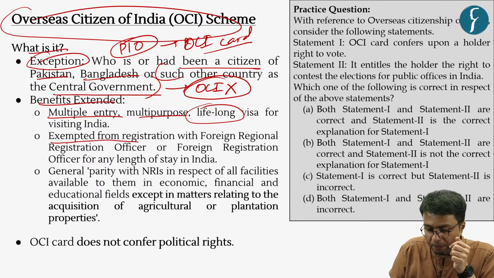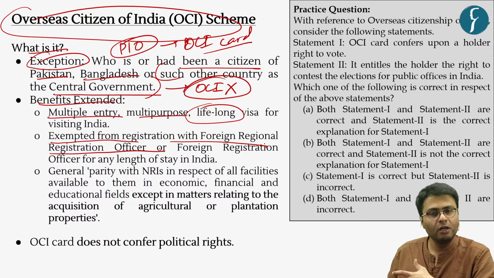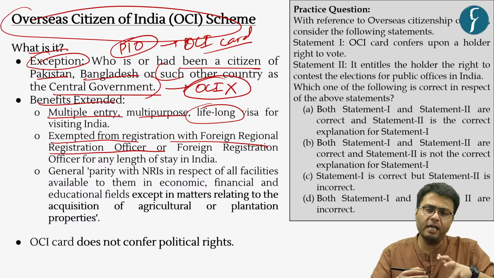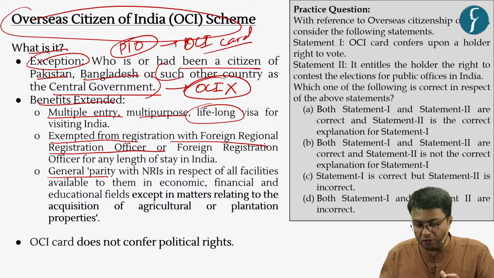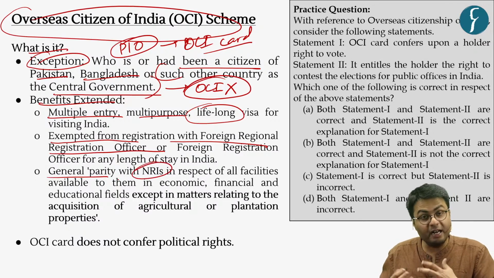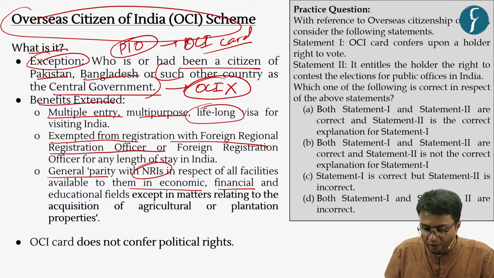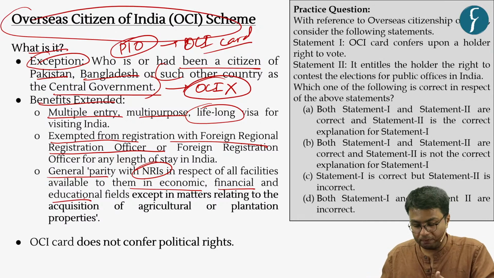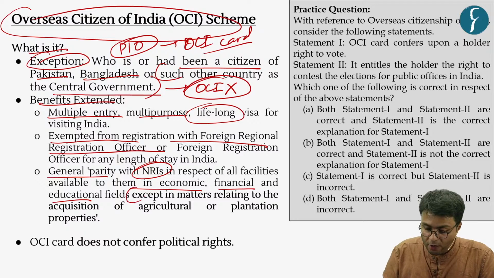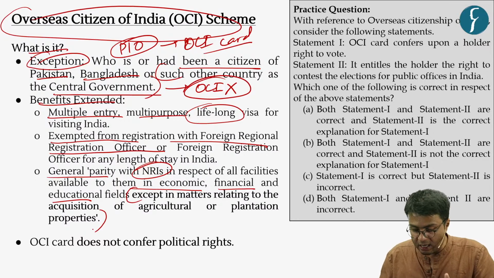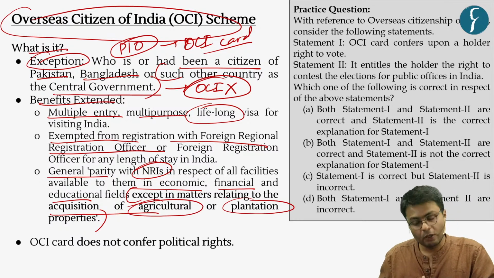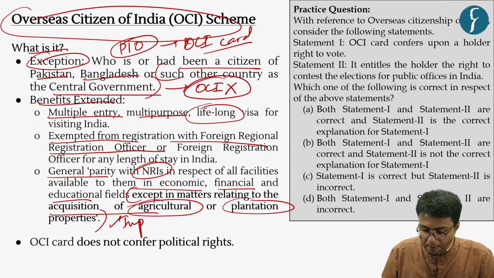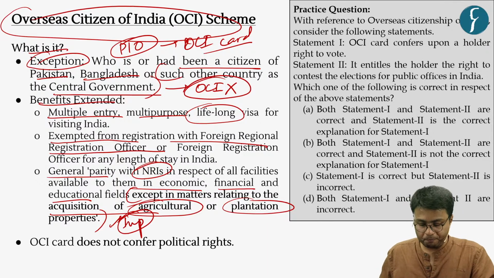Also, these people are exempted from registration with the Foreigners Regional Registration Officer, which has to be done by people holding Indian visas generally. Also, these people are given general parity with non-resident Indians in terms of economic, financial and educational activities. However, there is a certain exemption, which means that people who have an OCI card cannot buy properties related to agriculture and plantation. So this is an important exemption which you have to remember.